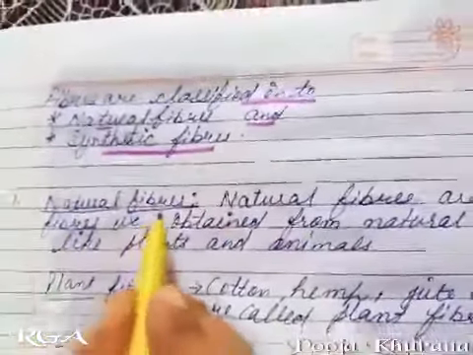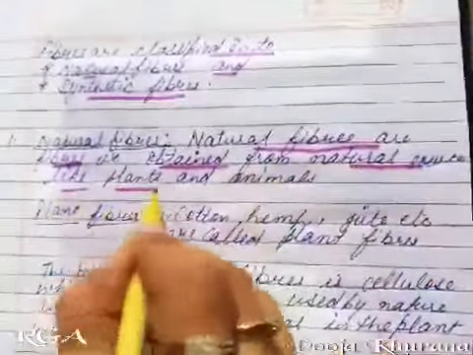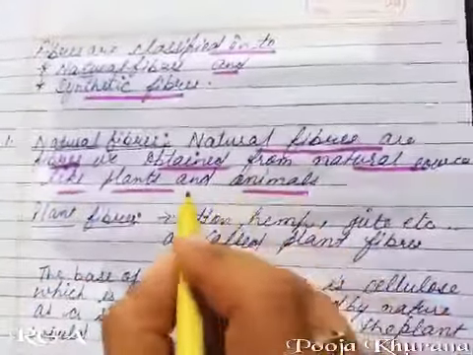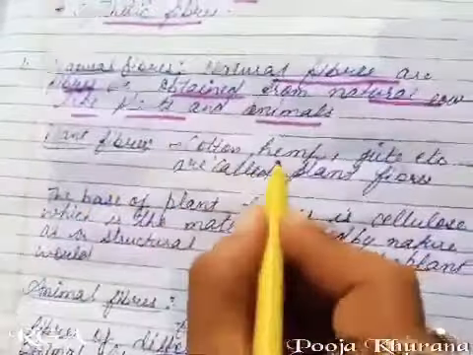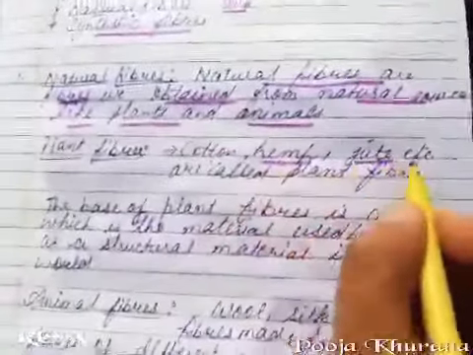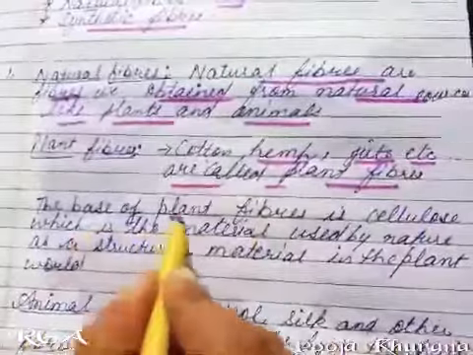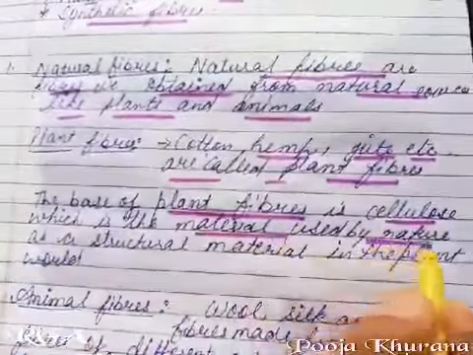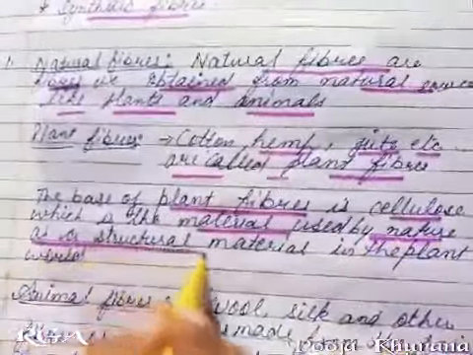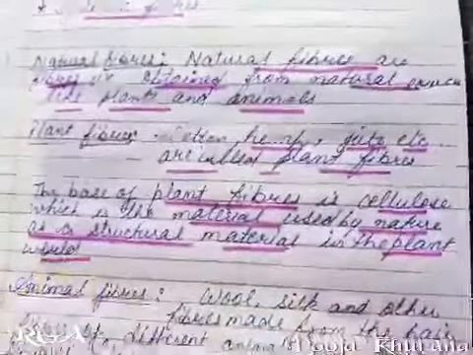Number 1, natural fibers. Natural fibers are fibers we obtain from natural sources like plants and animals. Cotton, hemp, jute, etc. are called plant fibers. The base of plant fibers is cellulose, which is a material used by nature as a structural material in the plant world.